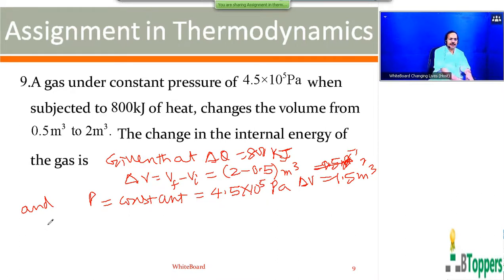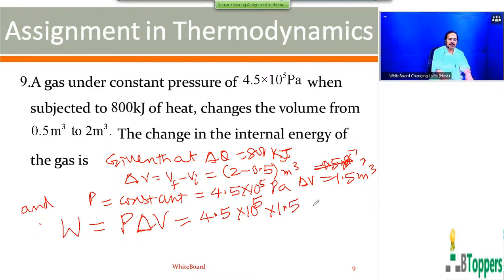So the gas is heated at constant pressure. The work done by the gas, which you can write as W or delta W, at constant pressure is given by P delta V. So that is 4.5 into 10 power 5 Pascal into 1.5 cubic meter. So it will be in joules. So that will be 45 into 15 kilojoules.